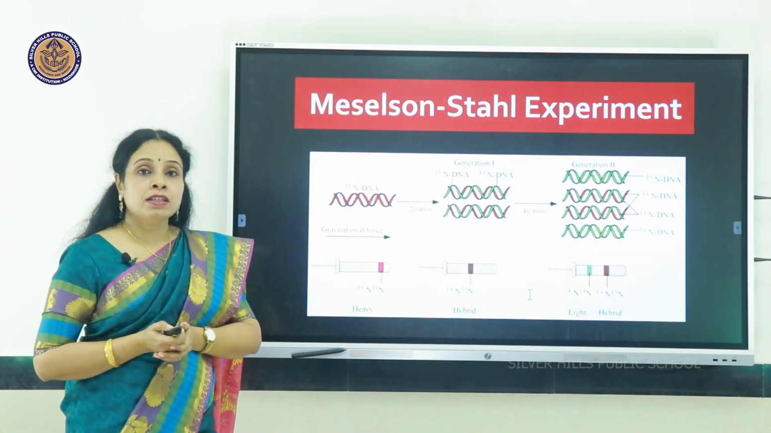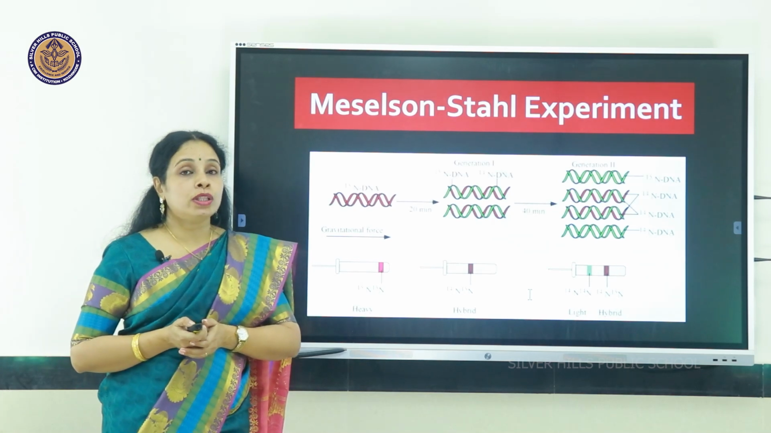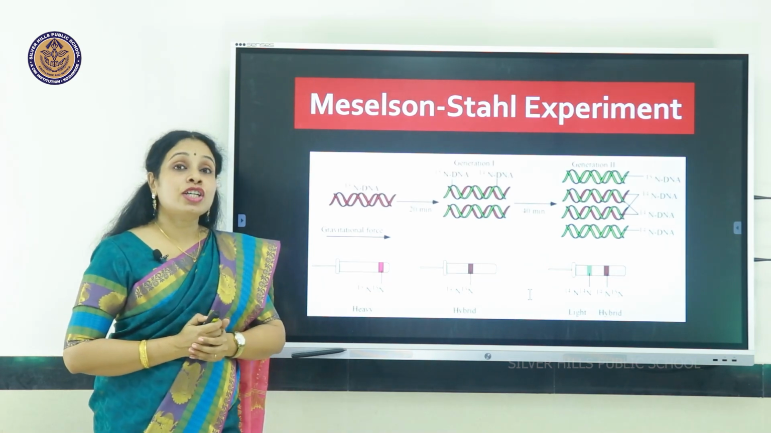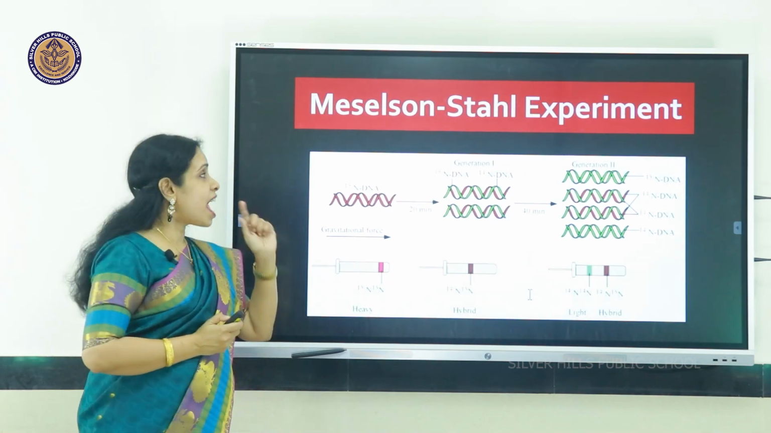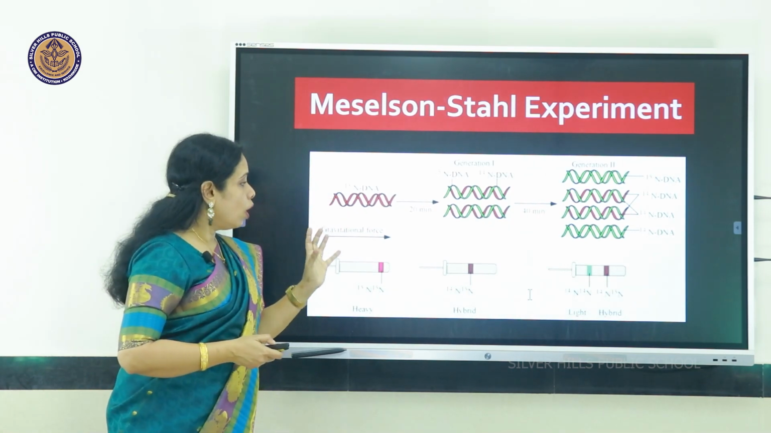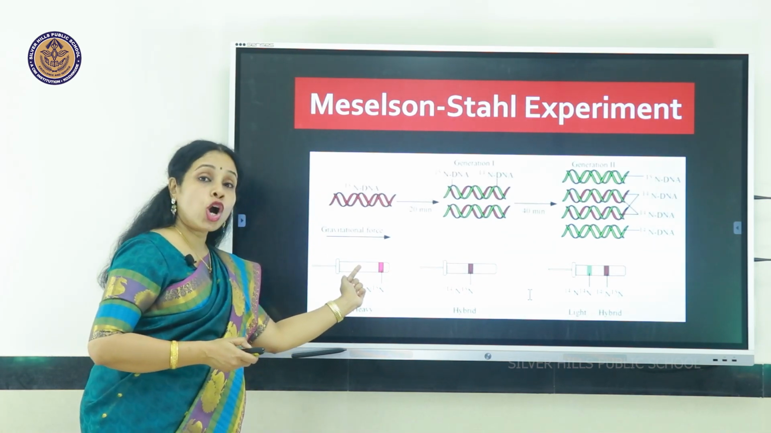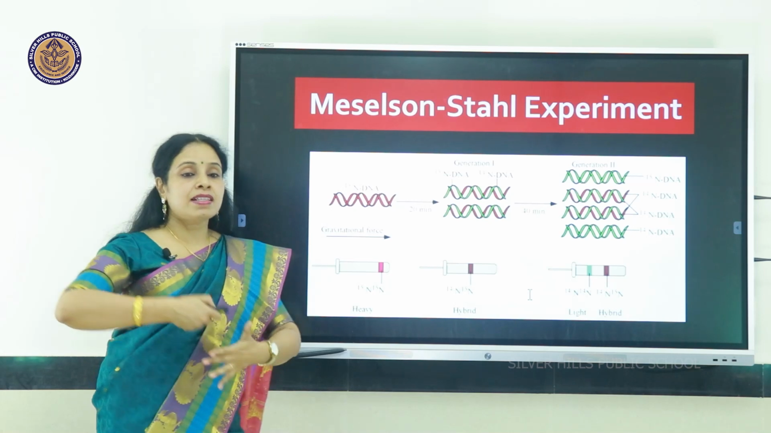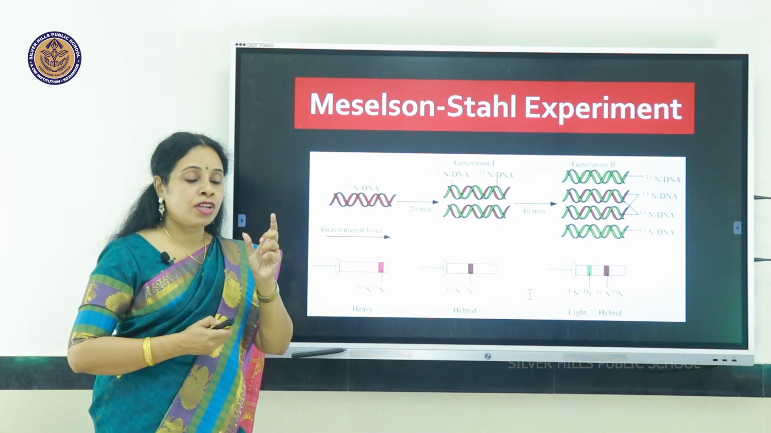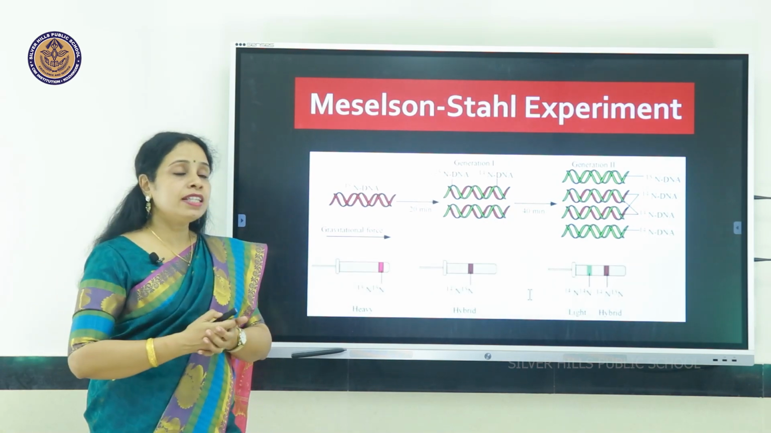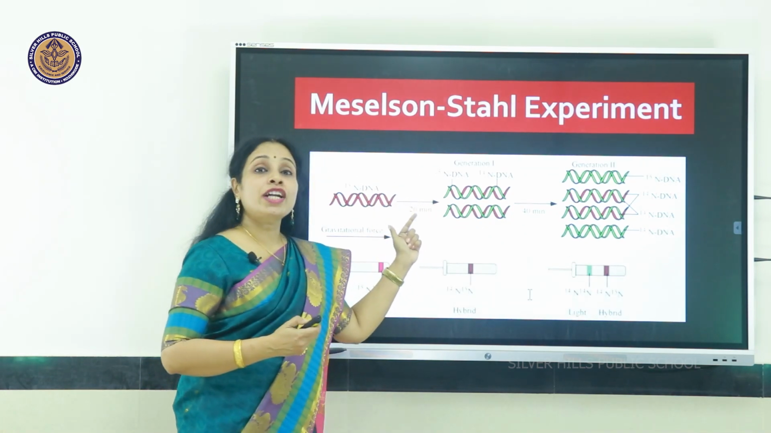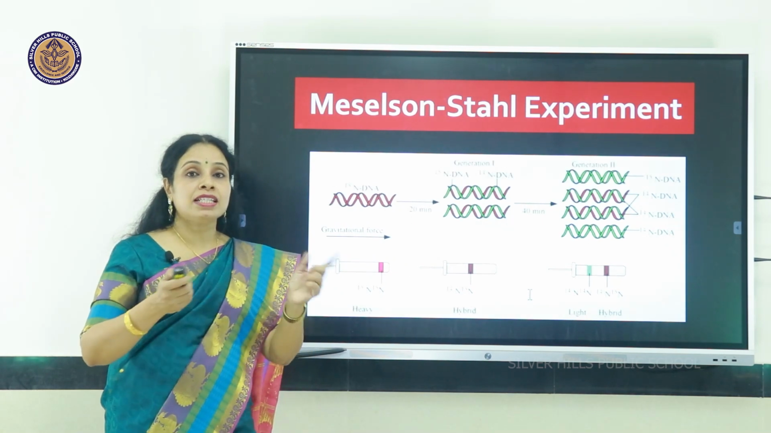Here's their experiment. They did their experiment on the bacterium E. coli, Escherichia coli. Initially, they cultured it in ammonium chloride containing heavy nitrogen, that is N15. So, when they did centrifugation, they got heavy DNA. Next, they passed it into ammonium chloride having N14. After every 20 minutes, when they did centrifugation, in the first generation, that is after 20 minutes, they got hybrid DNA, which has intermediate density.